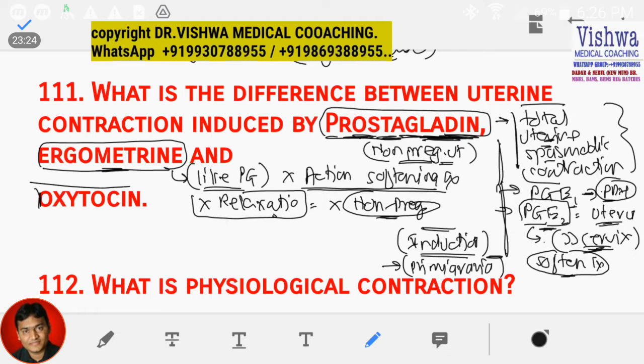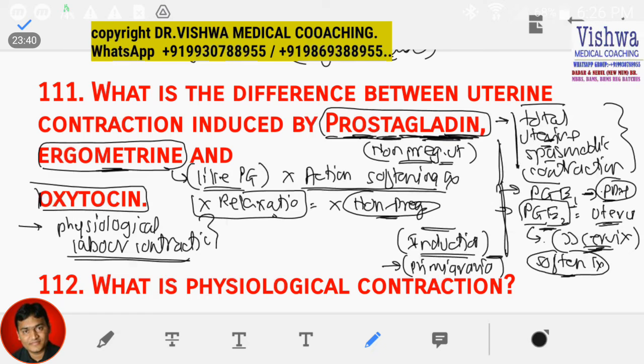Whereas oxytocin is different. As we all know, oxytocin produces physiological labor contractions. What is that? Physiological labor contraction means only contraction of the upper segment. Lower segment doesn't contract, and on the cervix there is no action. Thereby if the upper segment is contracting, the lower segment keeps relaxing.